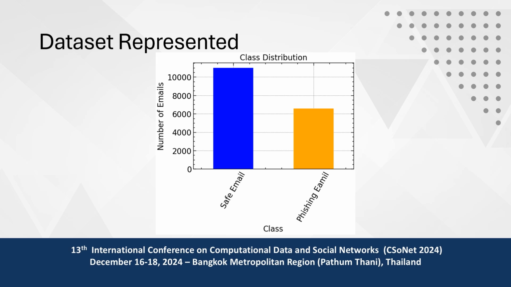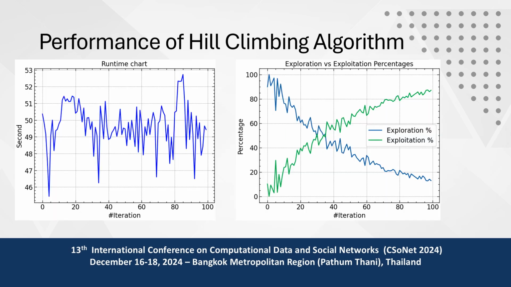Our label is divided into 0 and 1, which are a safe email and a phishing email. So we have only two labels in this data set. So this is the data set presentation, and the second phase is the performance of the hill climbing algorithm.